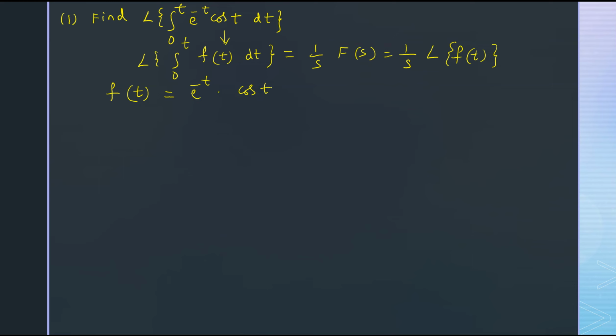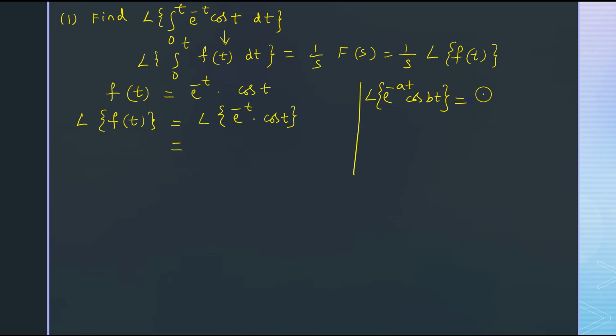After identifying f of t, we have to find the Laplace transform of f of t, that is the Laplace transform of e power minus t into cos t. Here you have to apply the Laplace transform of e power minus at cos bt formula, which is equal to s plus a by s plus a whole square plus b square. Now we have to apply this formula. According to this formula, here a is 1, b is 1.